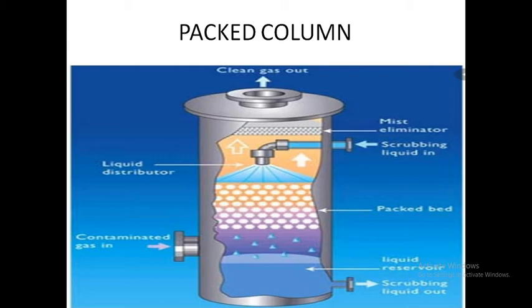The purpose of the liquid distributor here is uniform distribution. What is the purpose of the mist eliminator? The mist eliminator, also called an entrainment separator, removes any liquid droplets that may have become entrained in the flue gases or stack gases.